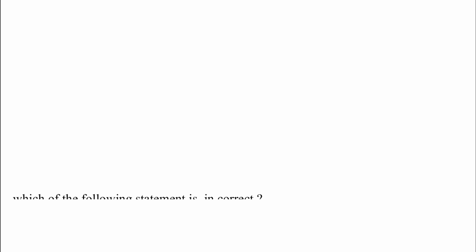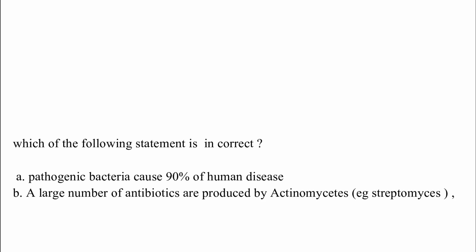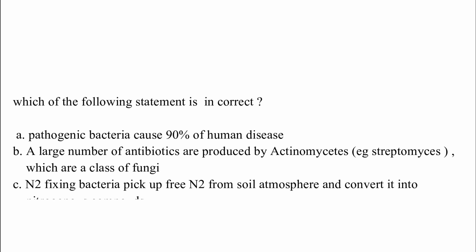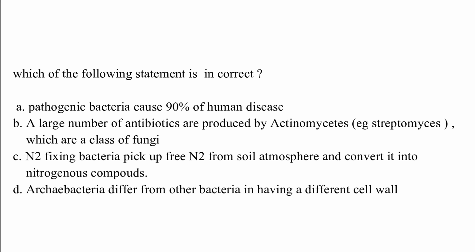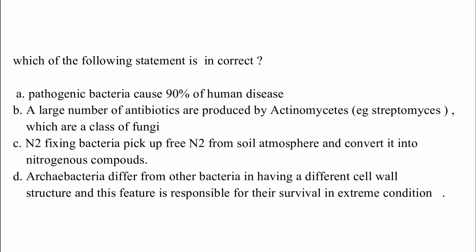Which of the following statements is incorrect? Option A. Pathogenic bacteria cause 90% of human disease. Option B. A large number of antibiotics are produced by actinomycetes, for example Streptomyces, which are a class of fungi. Option C. N2 fixing bacteria pick up the free N2 or nitrogen from soil and atmosphere and convert it into nitrogenous compounds. Option D. Archaebacteria differ from other bacteria in having a different cell wall structure, and this feature is responsible for their survival in extreme conditions.